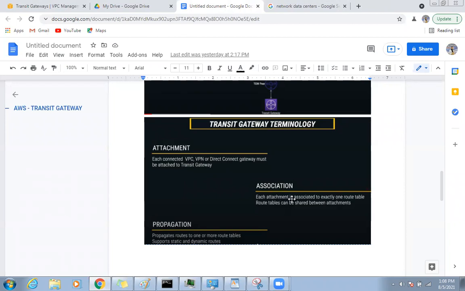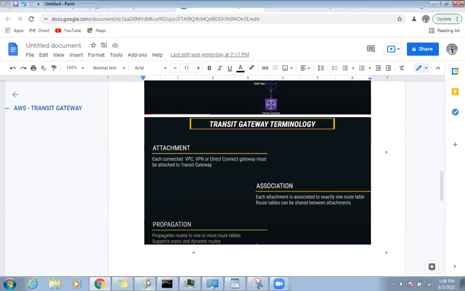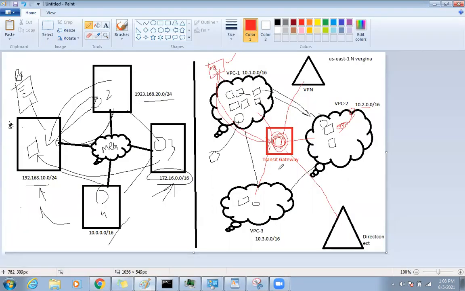The second is association. Each attachment is associated to exactly one route table. A route table can be shared between attachments. So you need to attach the route tables. Then propagation: routes to one or more route tables, supporting static and dynamic routes. So you need to connect the routing table entries as well. Attachment, association, and then propagation. These 3 steps are required to connect a transit gateway.